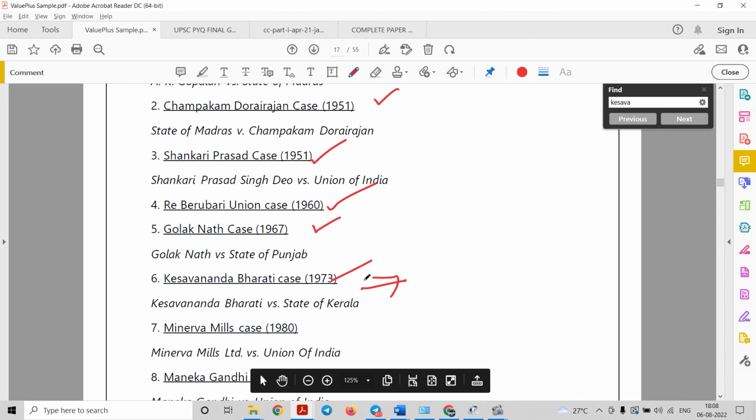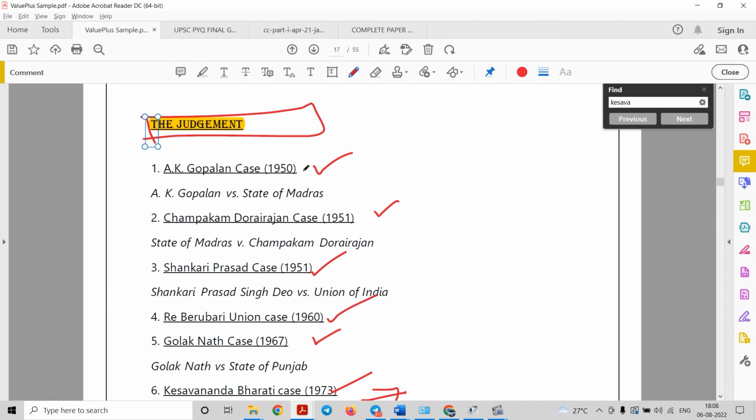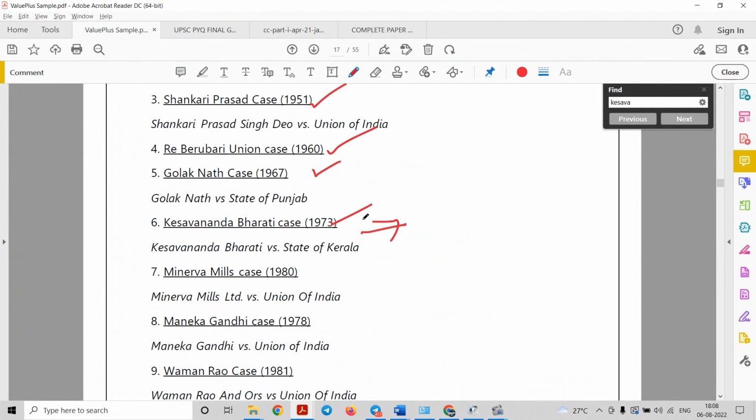So in this way you can quote such judgments in your answers. And also UPSC has asked such questions, that is, UPSC has asked about a judgment directly as the question, right? So you need to know the basics of all these judgments. So we have provided them in this document in chronological order. You can see the chronology, from 1950 to the latest one.